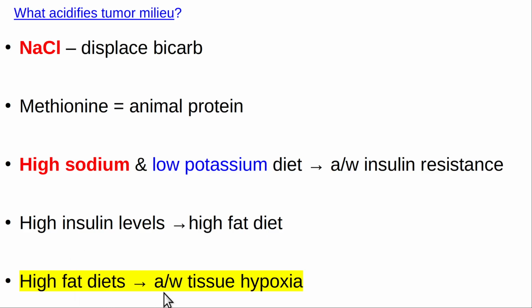Okay, high-fat diets in general also cause tissue hypoxia, and that can lead to some acidification of the extracellular space. And it's thought that you're less likely to get cancer, and cancer is less likely to proliferate, if there's less acidification of the tumor microenvironment, the tumor milieu. So it seems to me I would do these things if I had cancer.